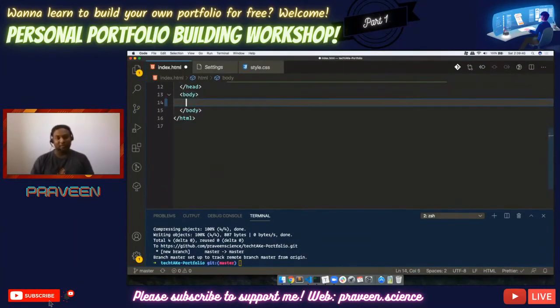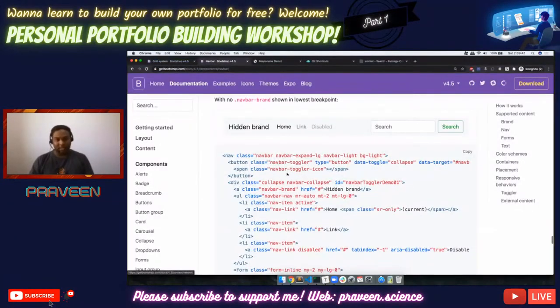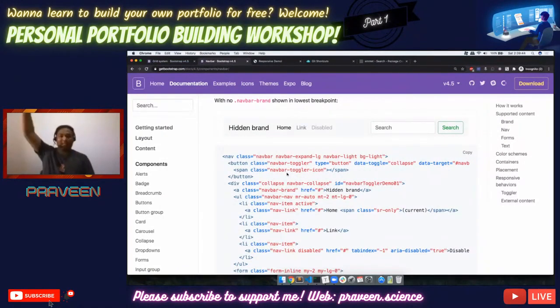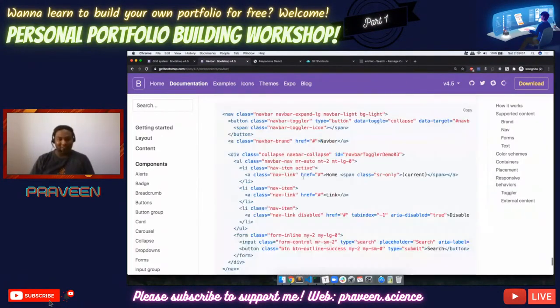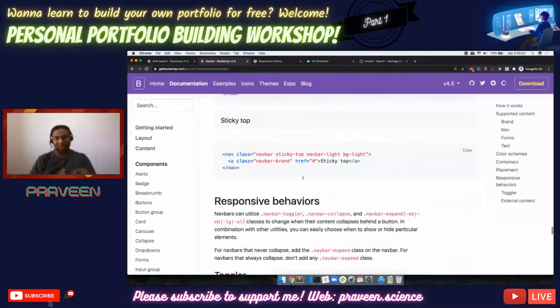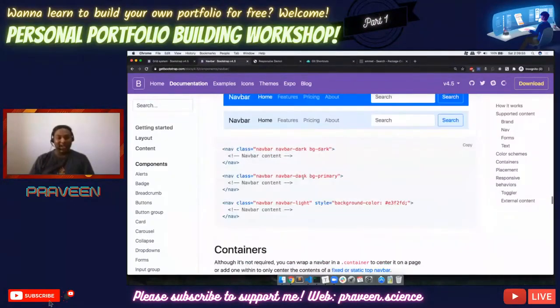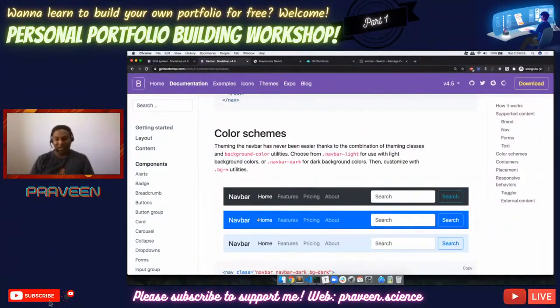The first thing that we will be doing is we'll be using a nav bar. So let's take a poll now. How many of you want a dark nav? How many of you want a light nav? And for those who want a different colored nav, please let me know in the chat message. You can have different nav bar colors as well, but let's go with a normal dark or light nav. How many of you need dark? How many of you need light?